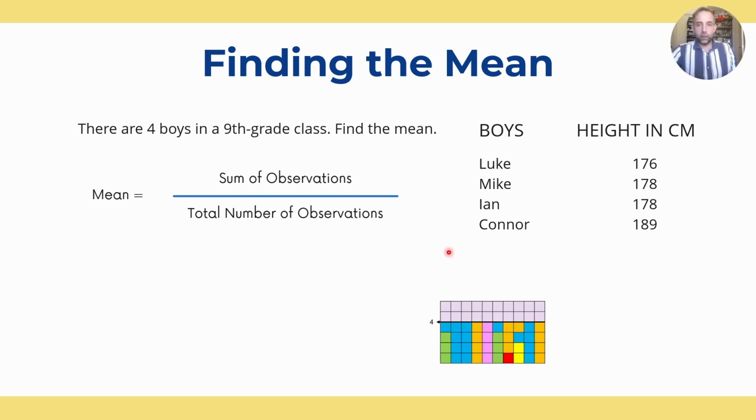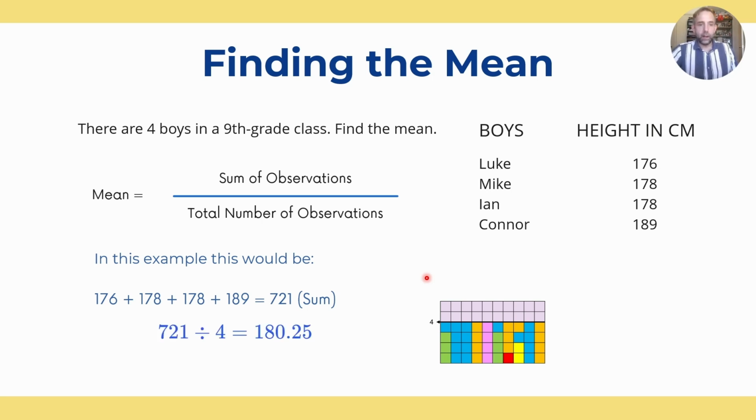So just reminding you visually what's going on, this is an evening process. We're trying to find an even-out process for their 4 heights. So let's find the total. If we add their 4 heights together, we get 721, which is our total, also known as our sum. But then we need to divide that by 4 because there's 4 of them, which is 180.25, and hence the mean is 180.25 centimeters. When we even out their heights, that will give us 180.25 centimeters.